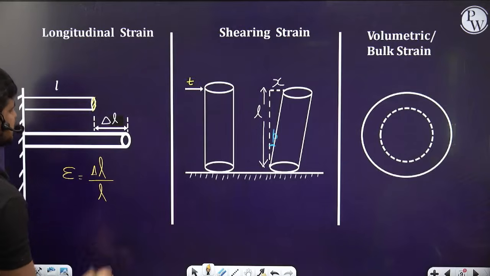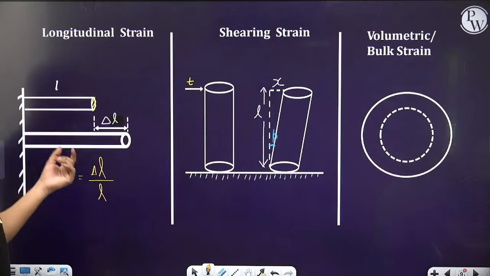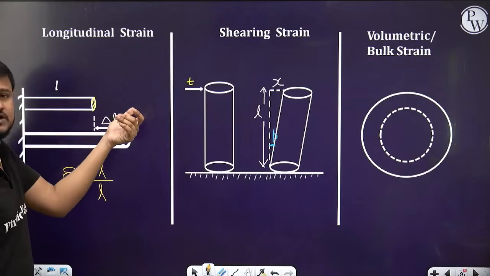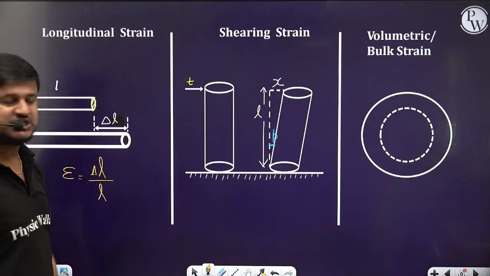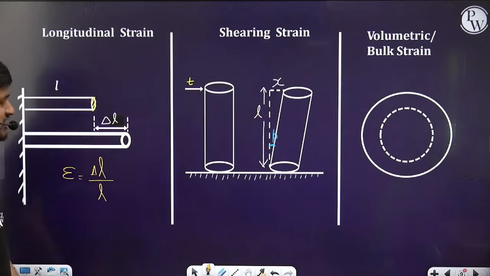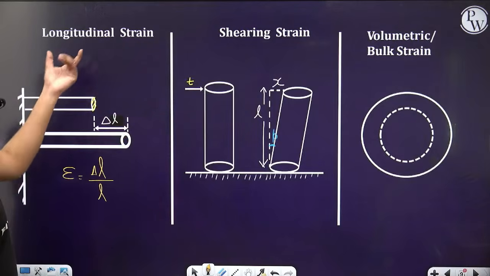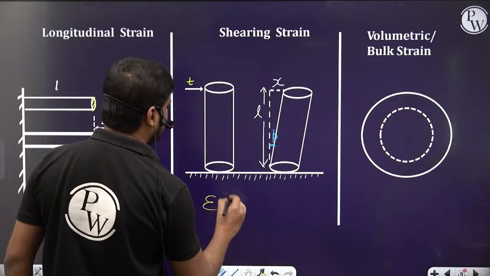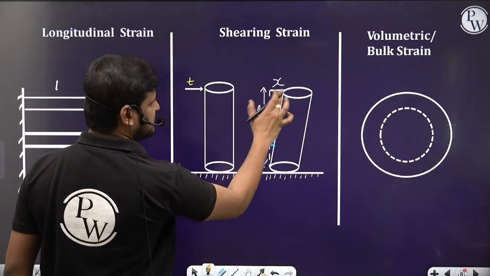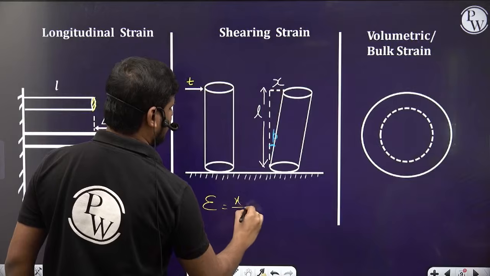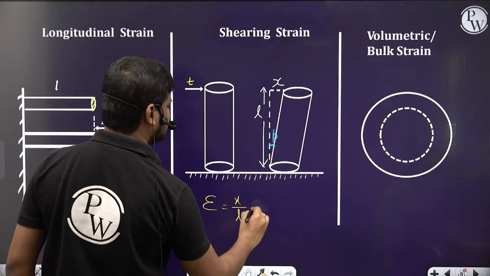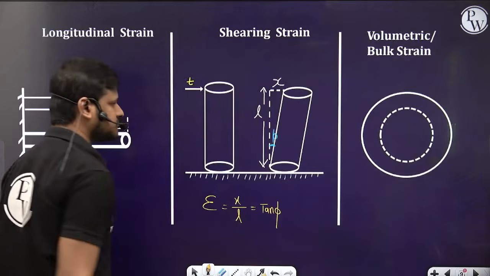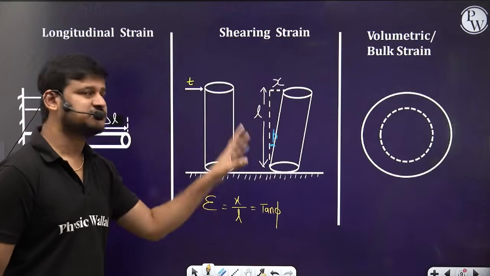And the shearing strain is, originally it is like this, and it is changed by some x by the original length L, which is also equal to tan phi. So tan phi is equal to x by L.